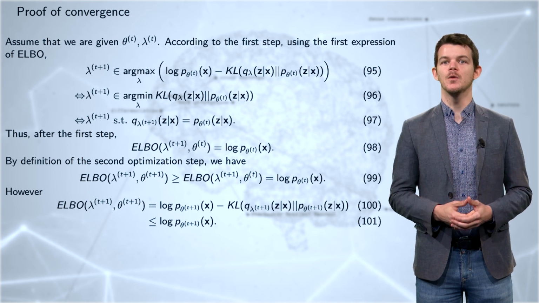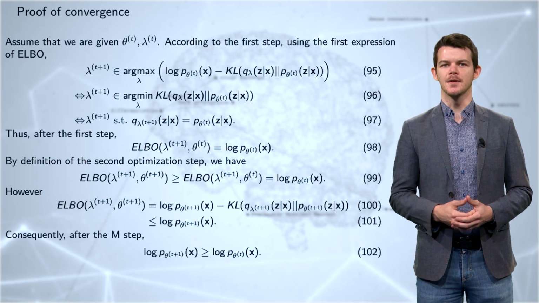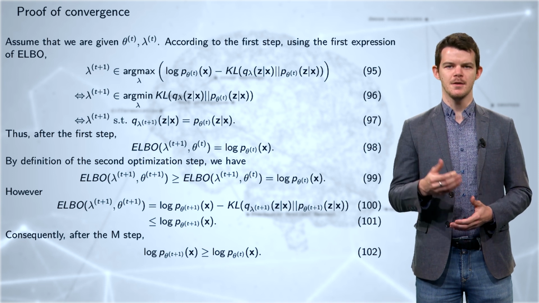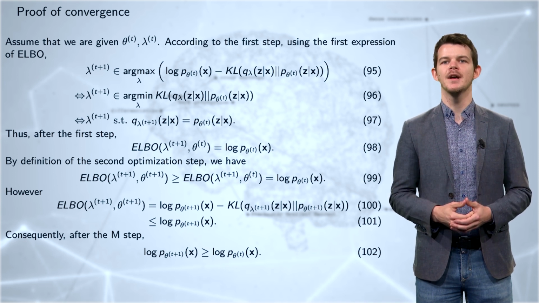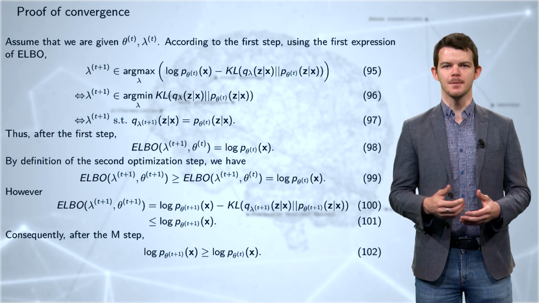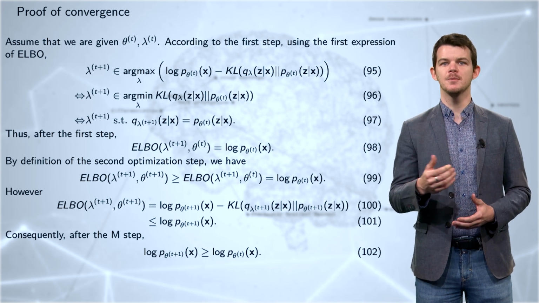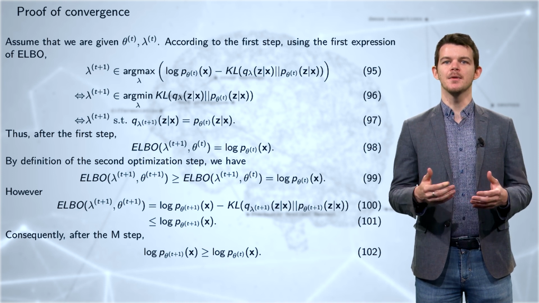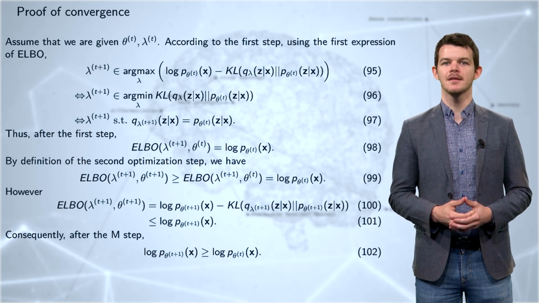Gathering 99 and 101 leads to the final result, establishing that the likelihood increases after each iteration of the previous algorithm. Therefore, maximizing the ELBO increases the likelihood at each step. However, as mentioned before, it does not prove that the algorithm is going to converge to the parameter theta that maximizes the log likelihood.